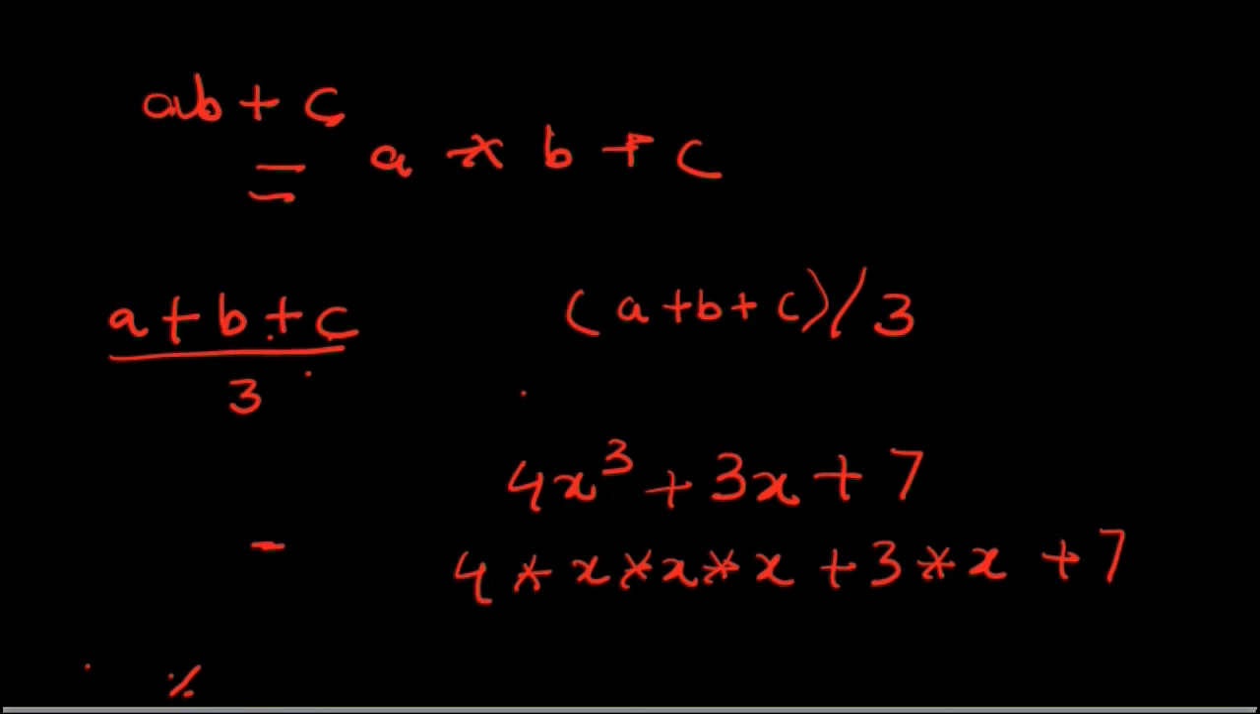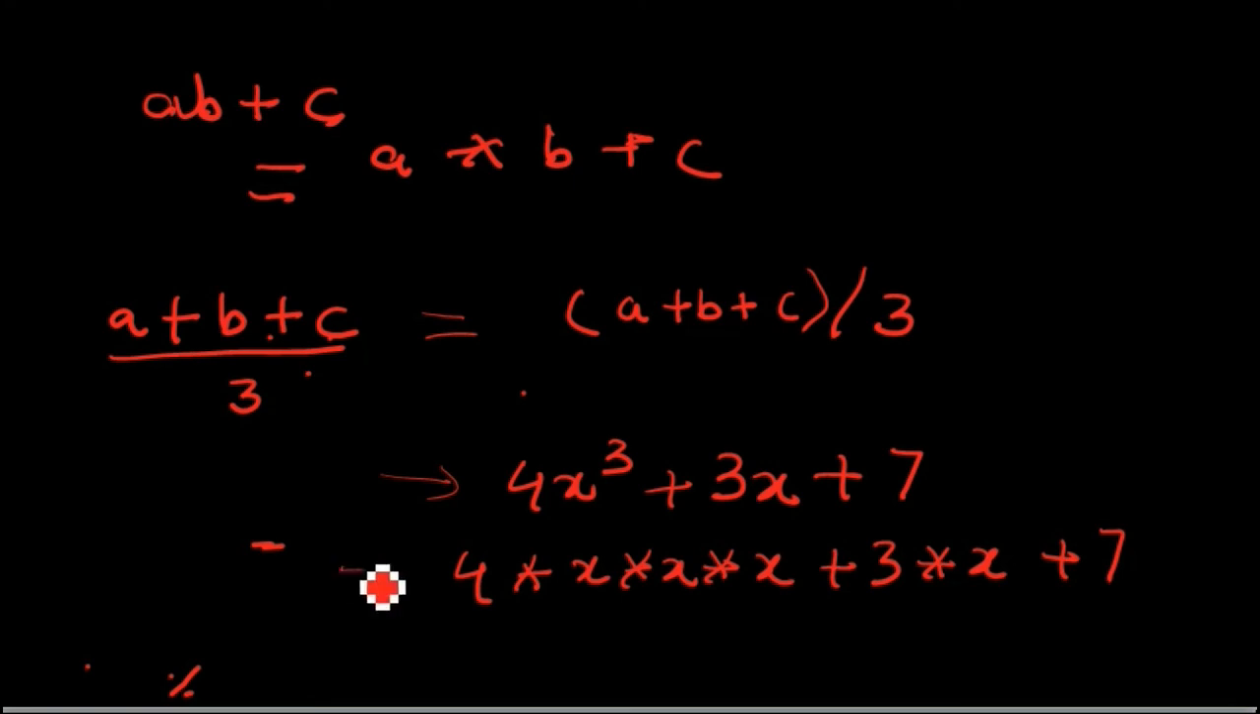Next we have to type a formula A plus B plus C divided by 3. So how will we write this? We will start the bracket, A plus B plus C, bracket close, divided by 3. Okay, understood? Next formula: 4x cube plus 3x plus 7.